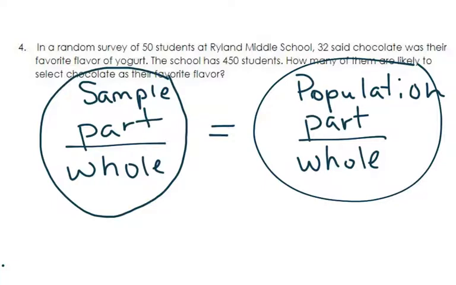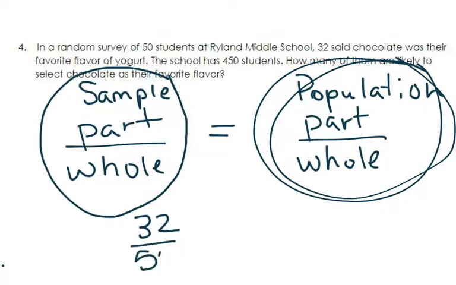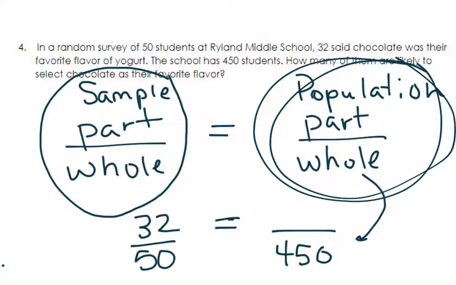So in this case, a random survey of 50 students in Ryland Middle School, that's the sample because it's not all the students. The population is everybody, okay? So out of those 50 students, 32 said that chocolate was their favorite. So for our sample, we have 32 out of 50 like chocolate. And going over here, the population of the whole school is 450 students total. And so since that's the whole, it's going to go in the denominator, and we're going to set these two as equivalent ratios to each other.